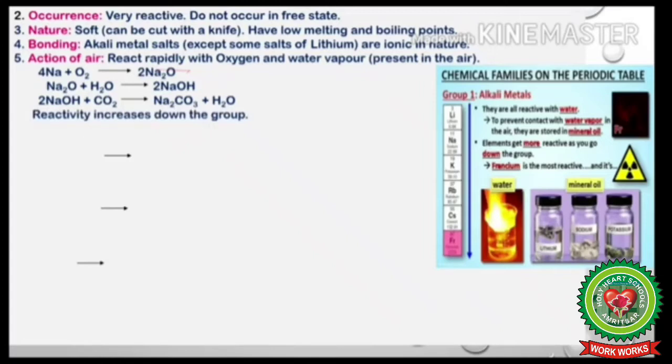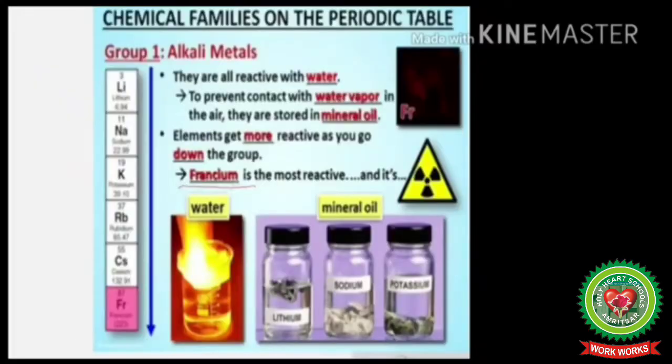The reactivity of the elements of group 1, that is alkali metals, increases down the group, and group 1 elements are kept in inert solvents like kerosene. Francium is the most reactive alkali metal and it's toxic. For this reason they are kept in mineral oil.